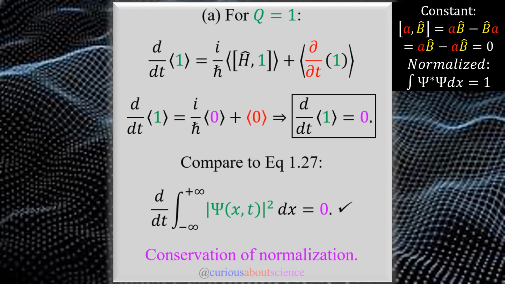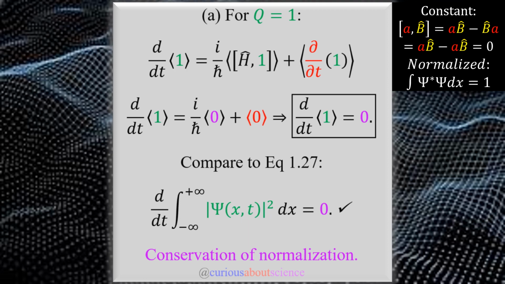If that's the case, then this looks like the expectation value of 1, so we can see that these two equations are equivalent, and of course this means that we have conservation of normalization, which is exactly what we hope to have for any time dependency due to the fact that the Schrödinger equation has a time-dependent partial derivative. Wonderful, we like that. So we're good there. Moving on to case B then.